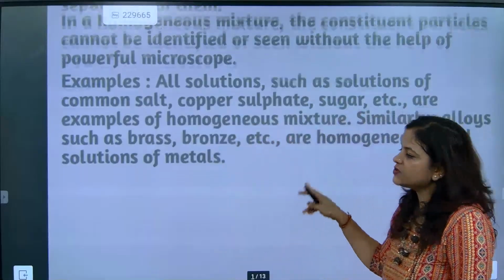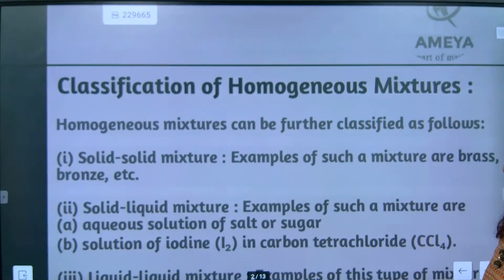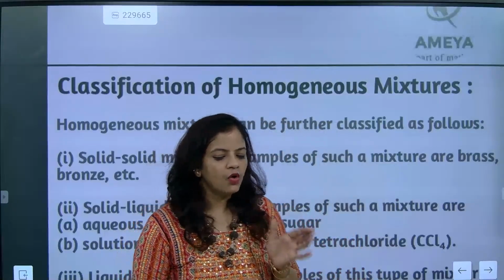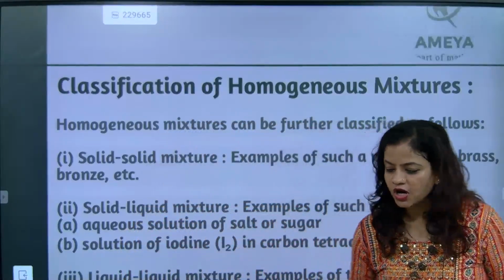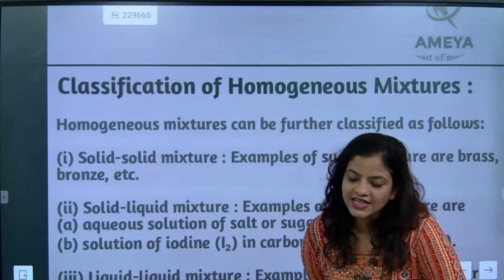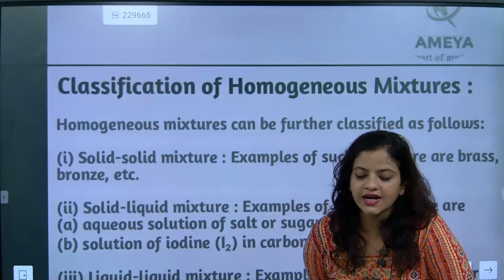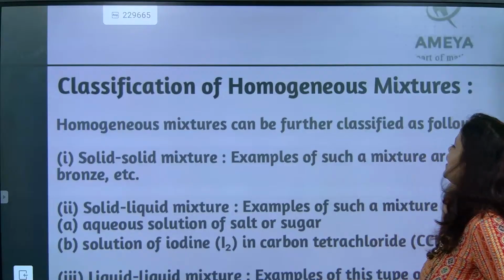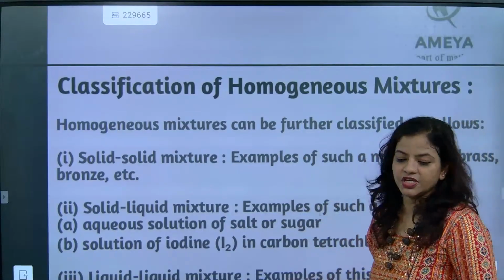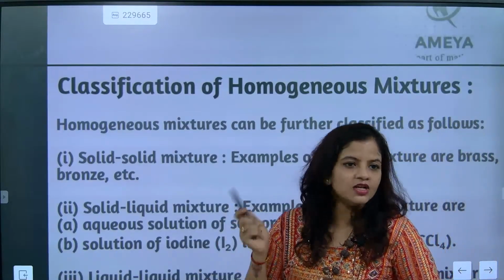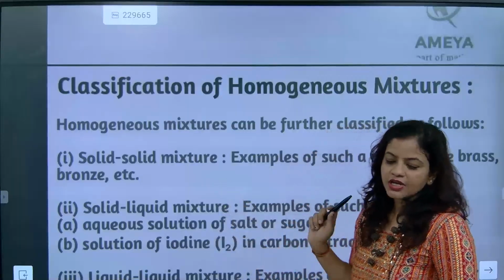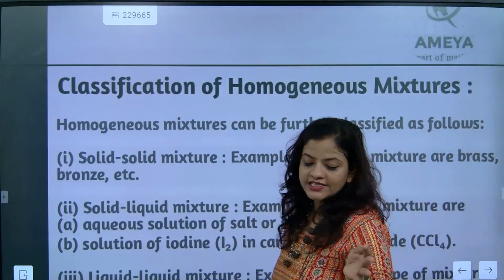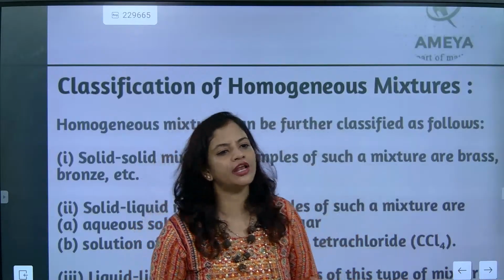Now we'll go for the next point, please. So, classification of homogeneous mixtures. So now let's talk about the classifications, beta. Lemonade can also be considered in that only. Homogeneous mixtures can be further classified as follows. Solid mixture. What is that? In a solid mixture, bronze, brass, all the alloys are examples of solid mixtures.